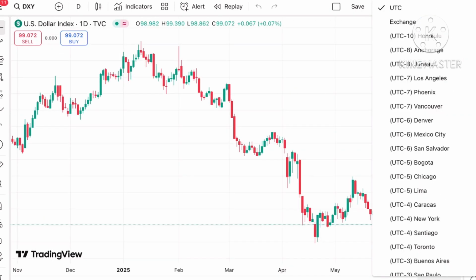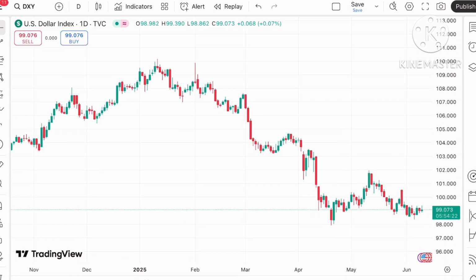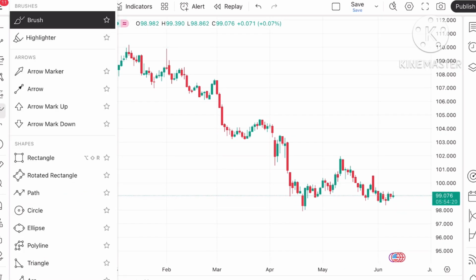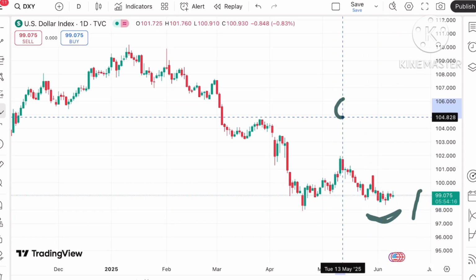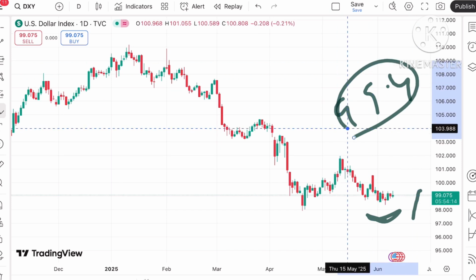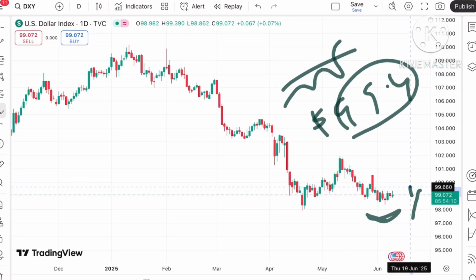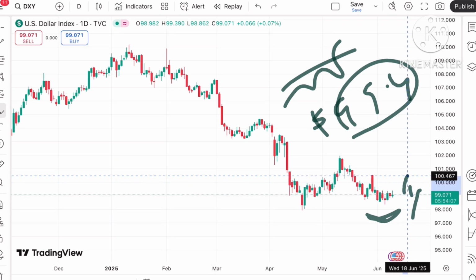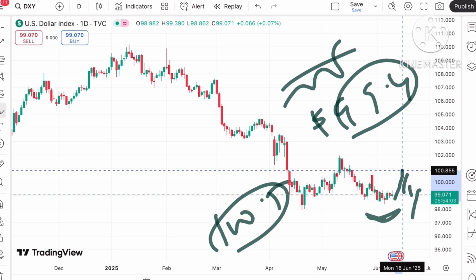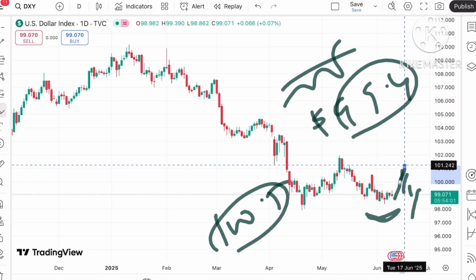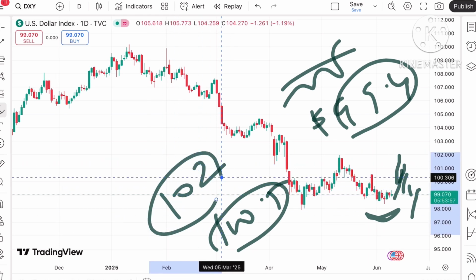If you look at the dollar index, there is a probability that an inverted U pattern is forming at this level. If the price moves on this level, there is a probability of going above 99.4, which is already being tested, so the price can move further high and touch 99.6 to $100.5. And if that sustains, we can see a further upside towards 100.8 to 101 to 102, and if that sustains, a further upside.